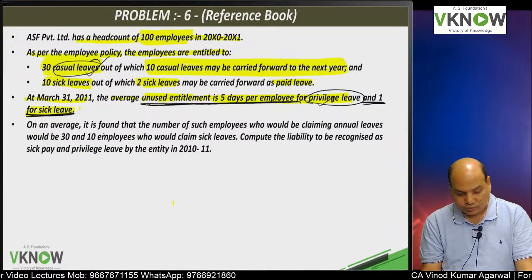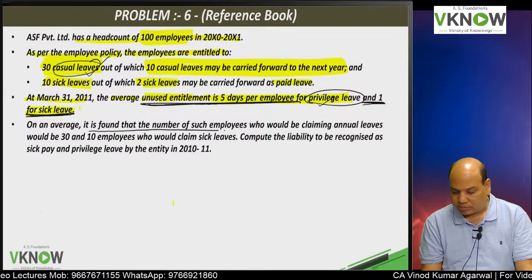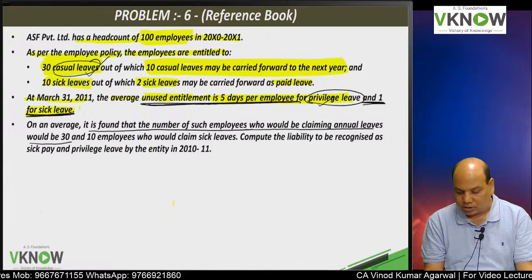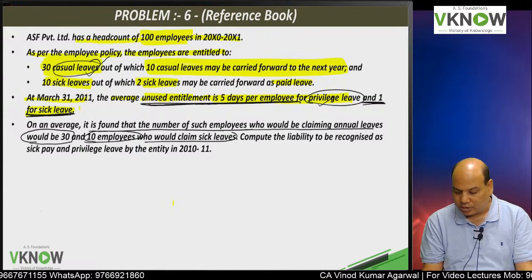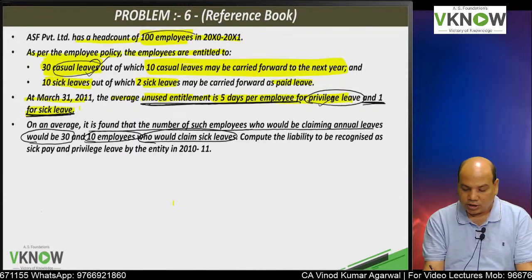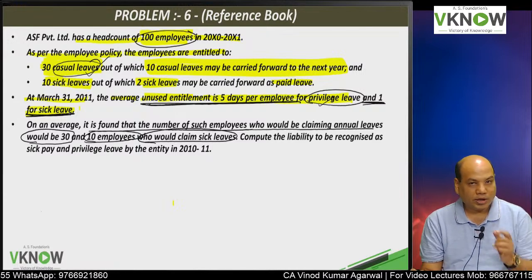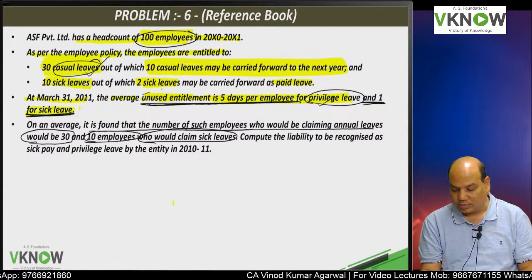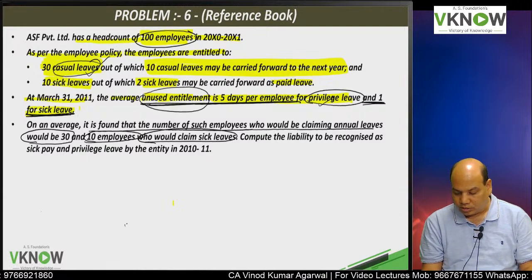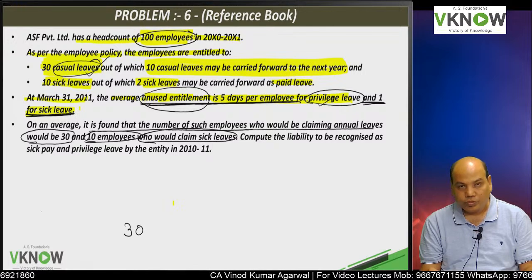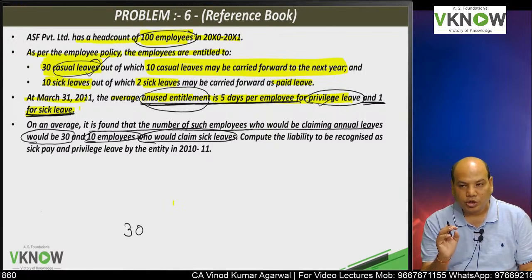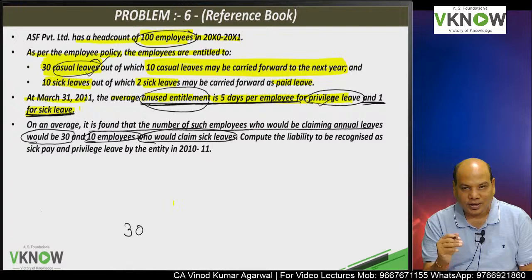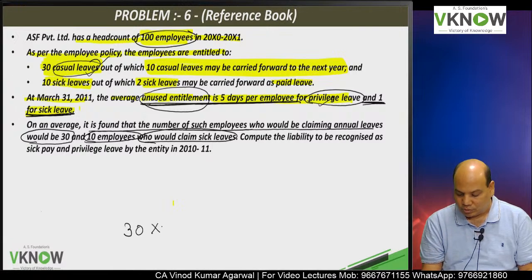On an average, the number of employees who would be claiming annual leave would be 30, and 10 employees would be claiming sick leave. So there are 100 employees, but not everybody would be able to utilize the unused entitlement. Only 30 employees would utilize the carried forward leave of 5 days.